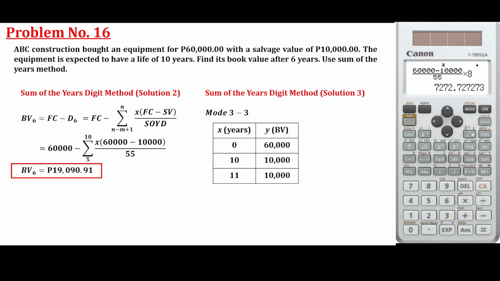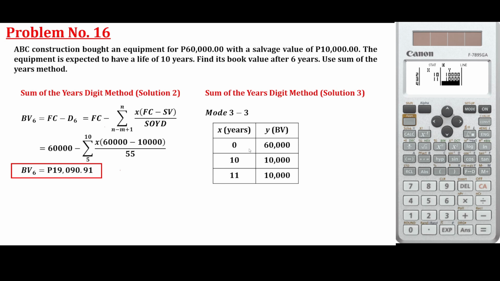Mode 3-3. Okay, so just need to type in mode 3-3. Mode 3, 3 is quadratic. You just need to type the present value, the salvage value, 10 years, and then additional 11. Kasi in mode 3-3, we know that this is only 10 years salvage value. But may additional pa tayo na plus 1 year para maging tatlo yung input. Kasi sa mode 3-3, tatlo lagi yung input dyan. At 0 years, we have 60,000. Okay, that is the initial cost, the salvage value cost, 10,000. And then you are going to repeat the salvage value.